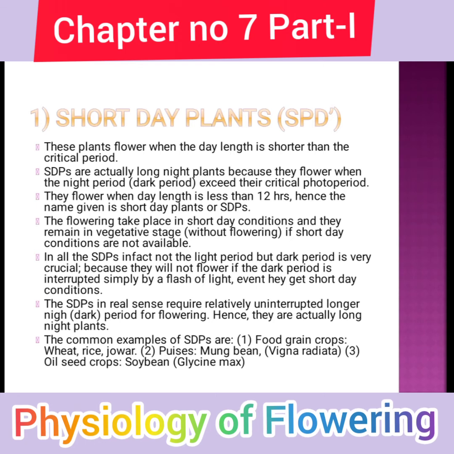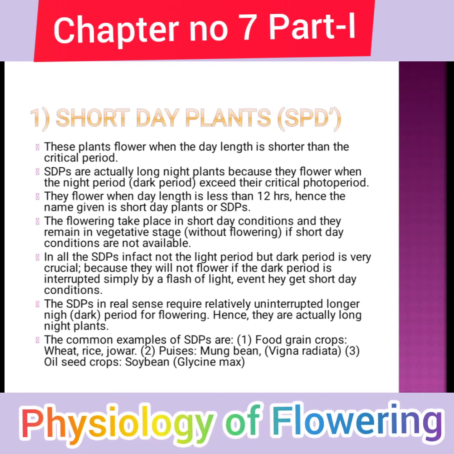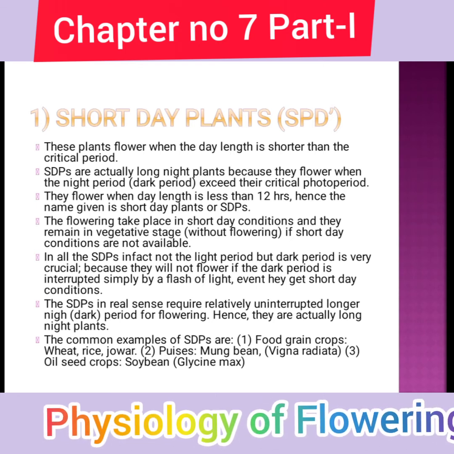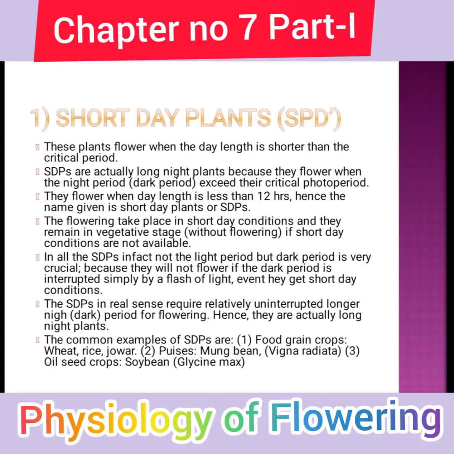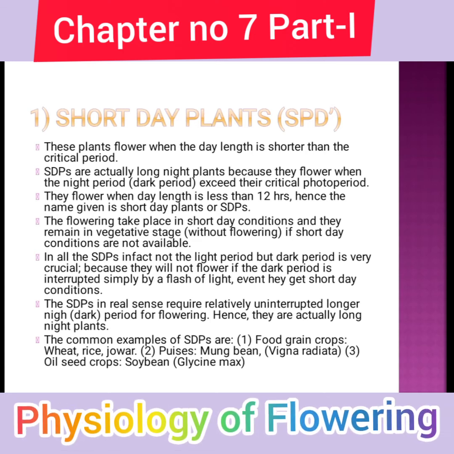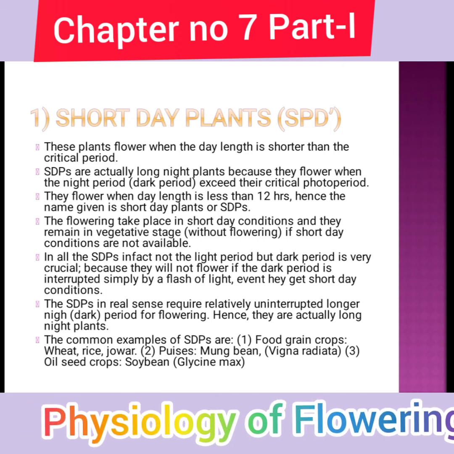For example, food grain crops like wheat, rice, jowar, pulses, moong bean (Vigna radiata), and oilseeds like soybean are examples of short day plants and long night plants.